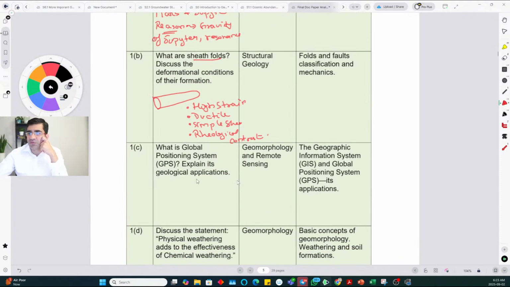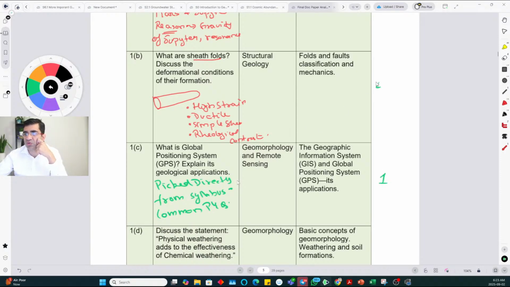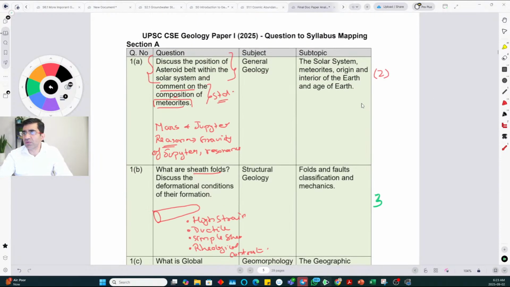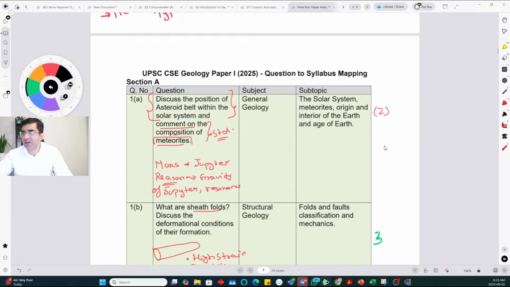I will not go through 5. This is very standard. Again, this is a question which is picked directly from the syllabus, and is a common PYQ. So this will be super easy. It will get marks 1. So if these get 2 or 3, maybe we can assign even 3. Even if you assign 3 to this question, and 2 to this question, this in difficulty will turn out to be 1.